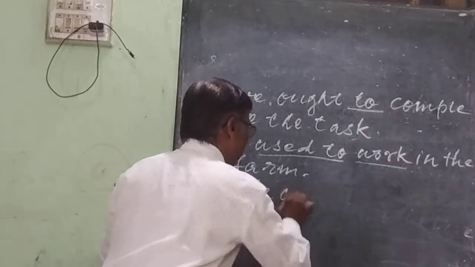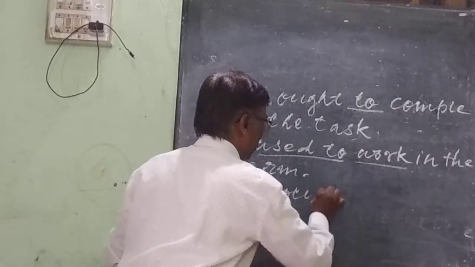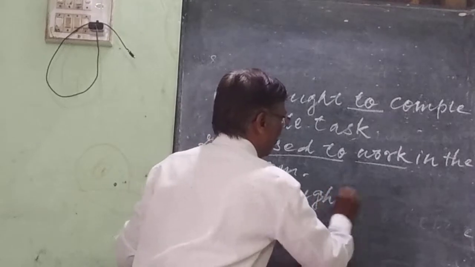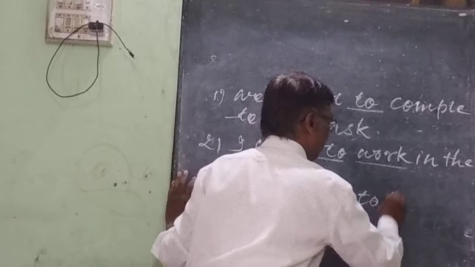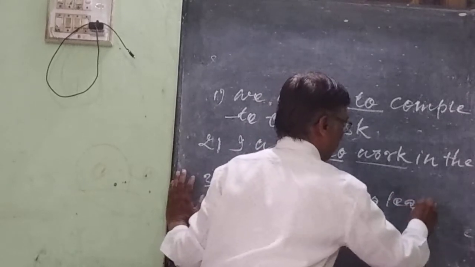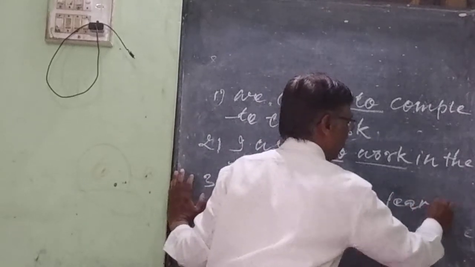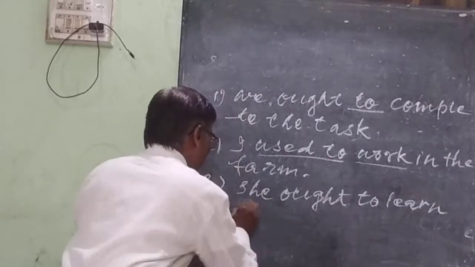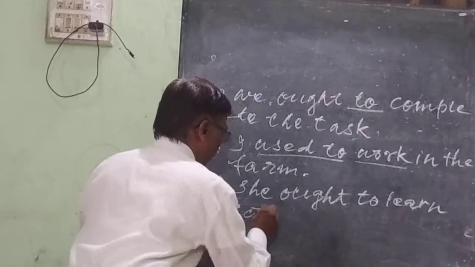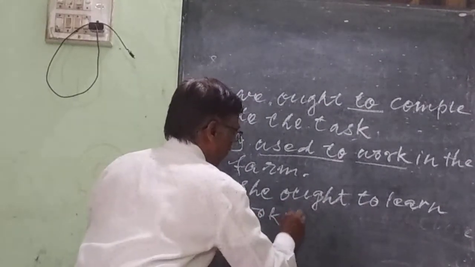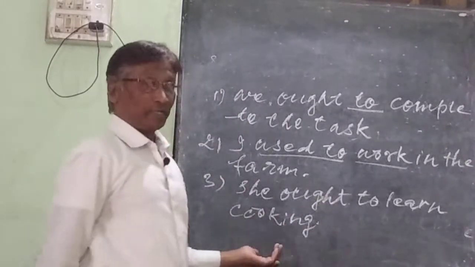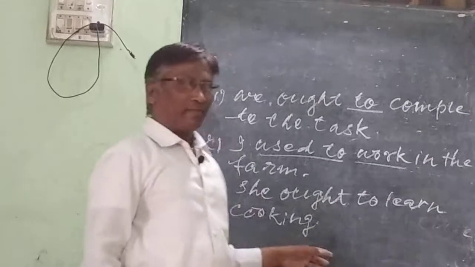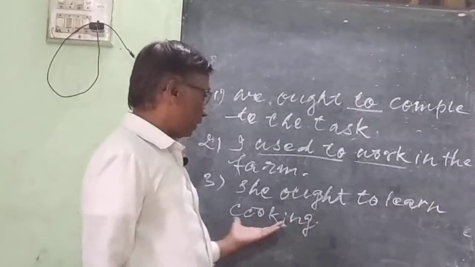She ought to learn cooking. Cooking is an art, so everyone has to know how to cook.